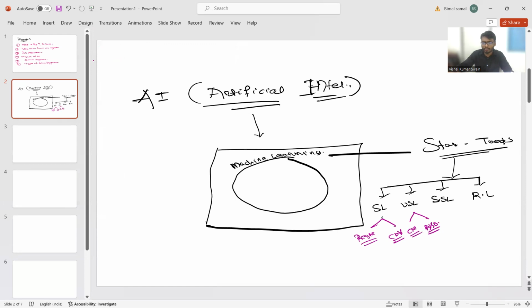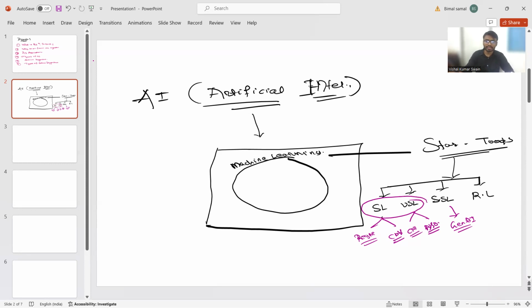Association. If we talk about semi-supervised learning, there is generative AI there. Likewise, you will just read all these things. But if we talk about our GATE syllabus, these two things are very important: supervised learning and unsupervised learning.